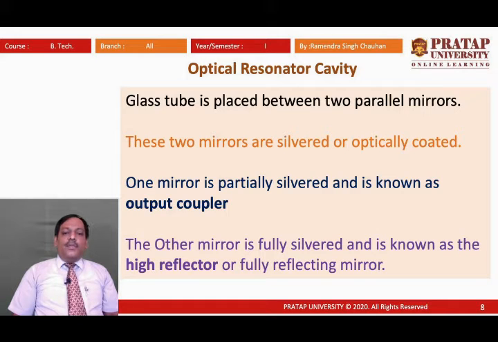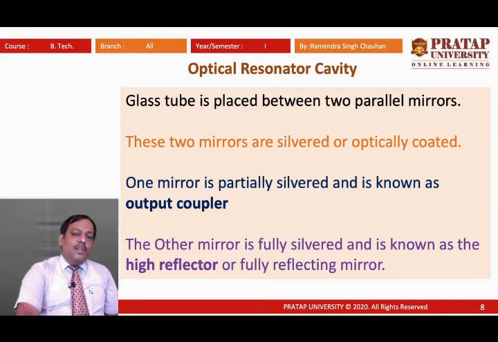The other mirror is fully silvered and is known as the high reflector, or fully reflecting mirror. High reflector means the reflectance is high, around 100%, so all the light is reflected. The output coupler is the mirror from where we get the output, and it is partially silvered, around